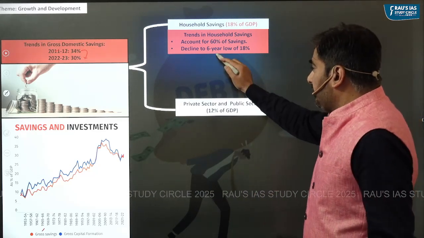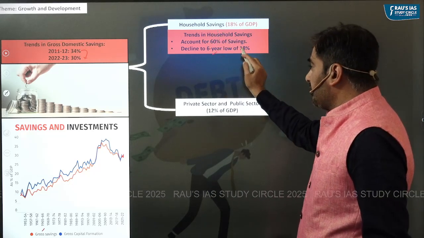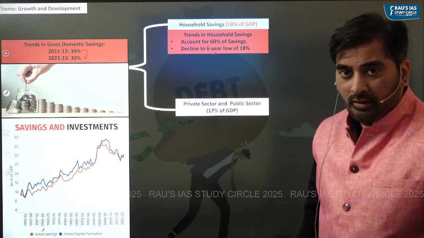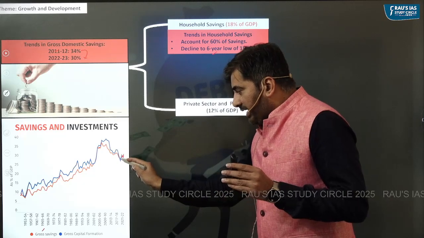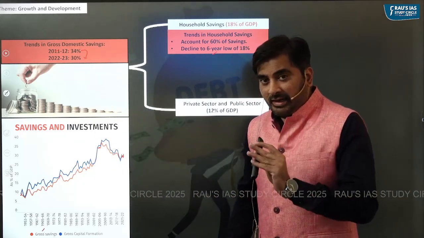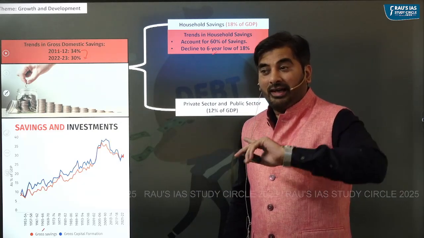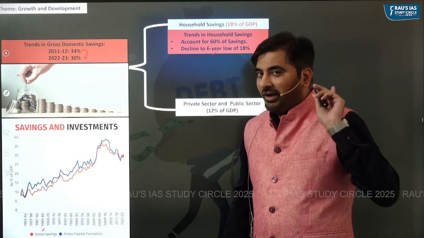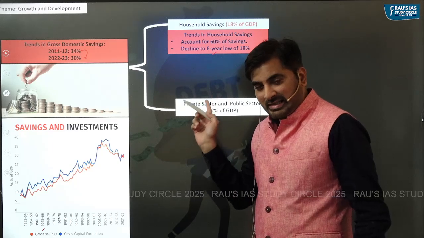And can you see the gross household savings has actually got reduced to 6-year low now, which means whatever decline that you have witnessed in the gross domestic savings of India, this decline is mainly on account of decline in household savings and not because of decline in private and public sector savings.